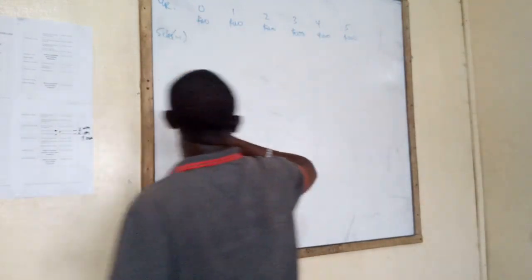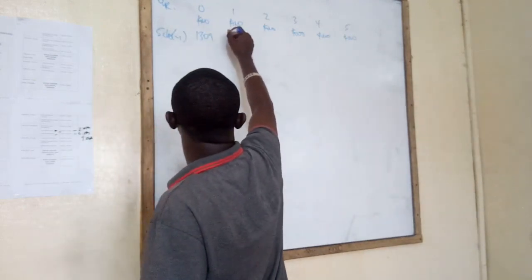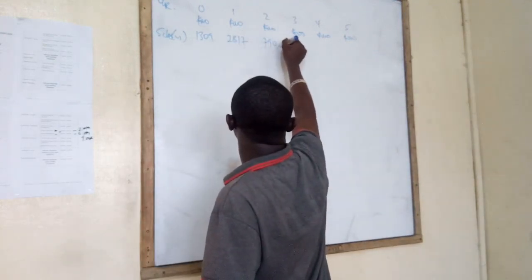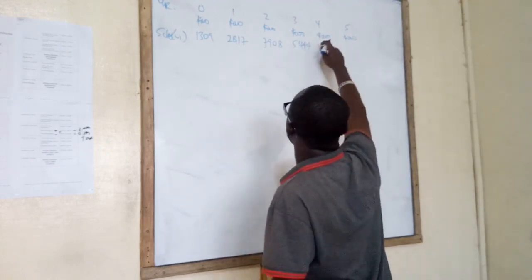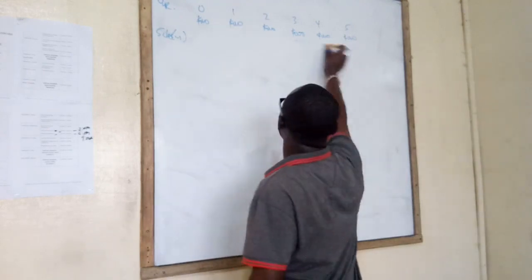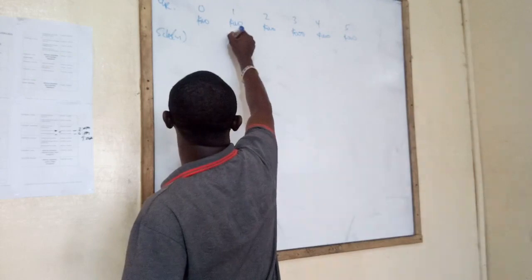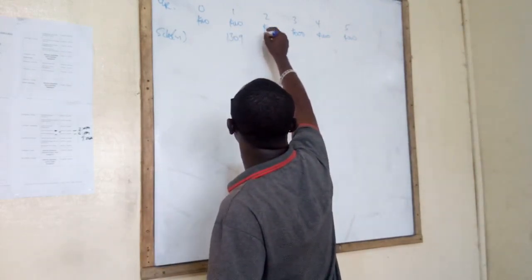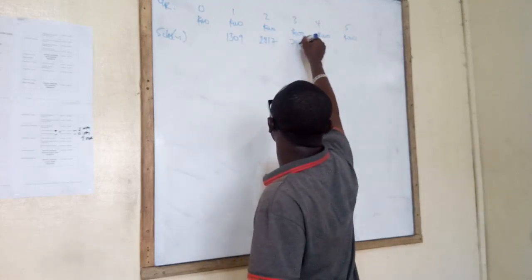Can I have answers? 1309. 2817. 7908. 534. Okay. No, you started from year 0. 180. And you're going with 2817. 7908. 544.